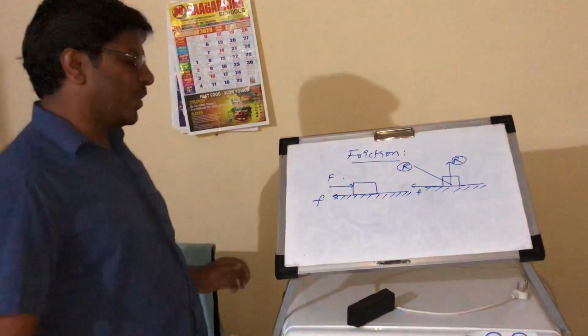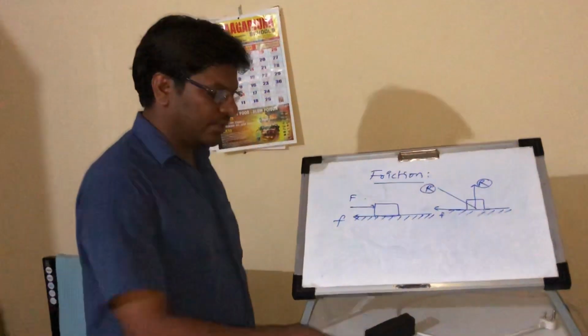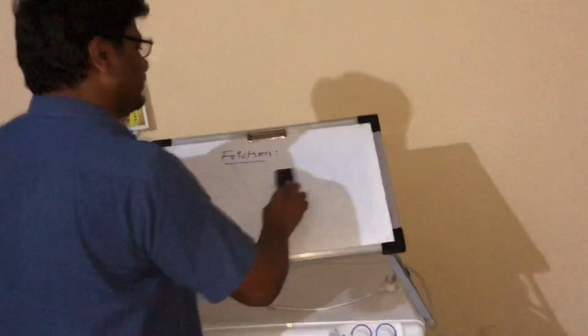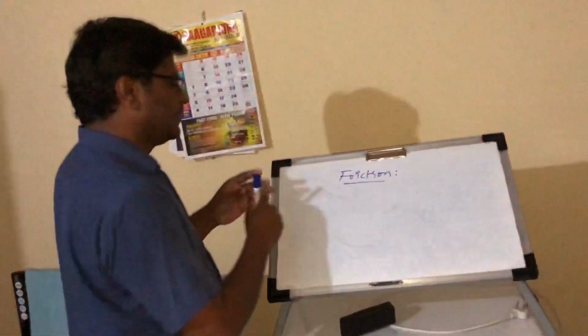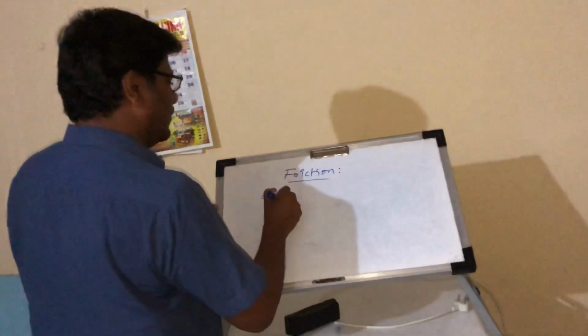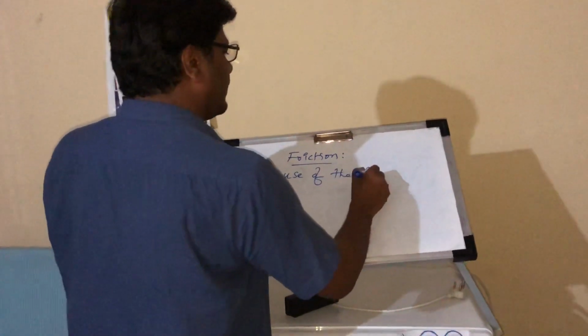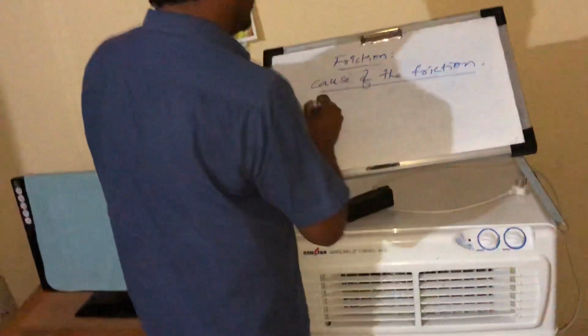Now let us discuss what is the cause of friction. What is the cause of friction?